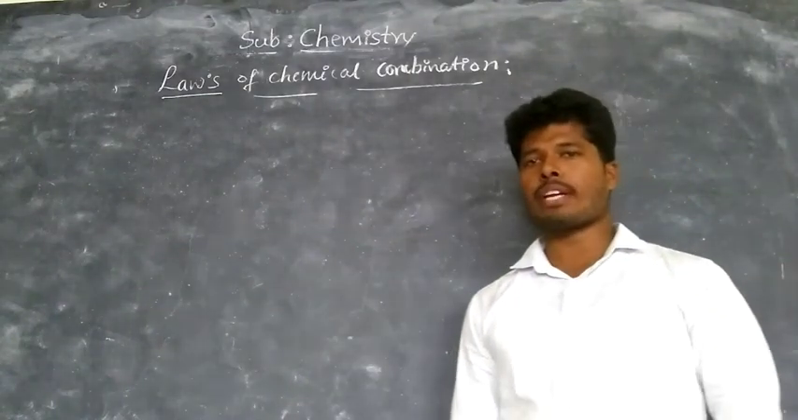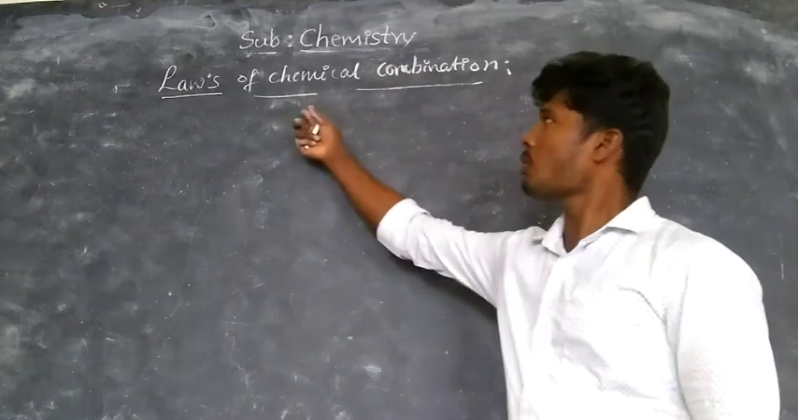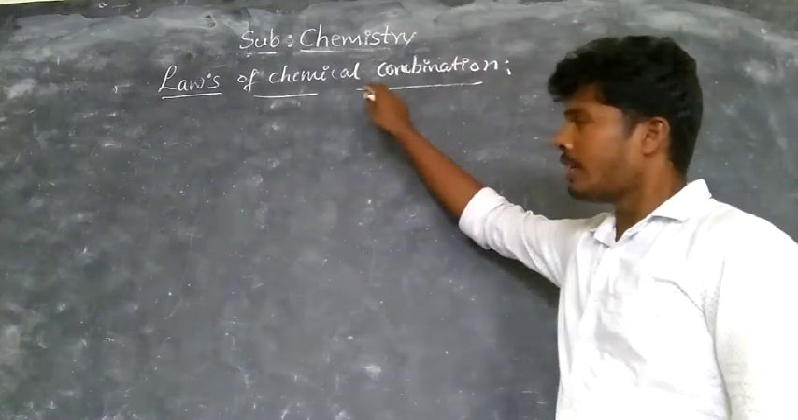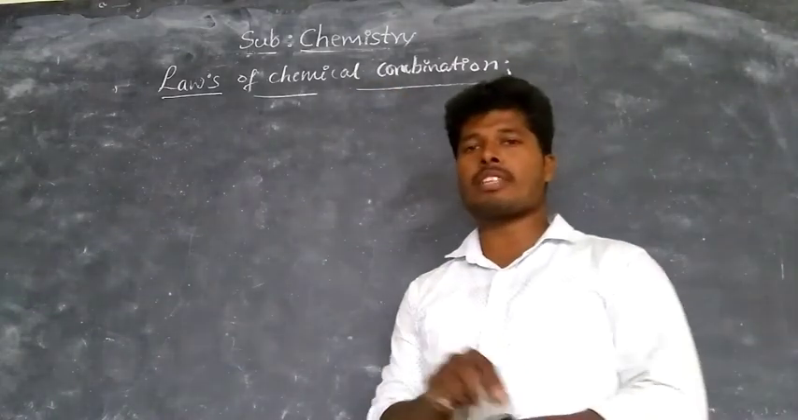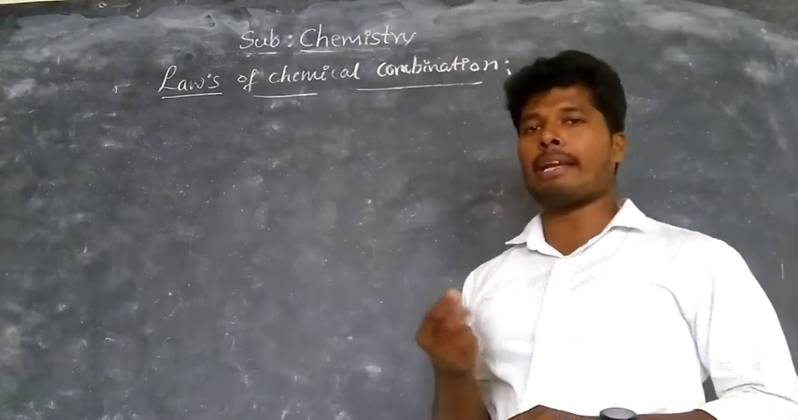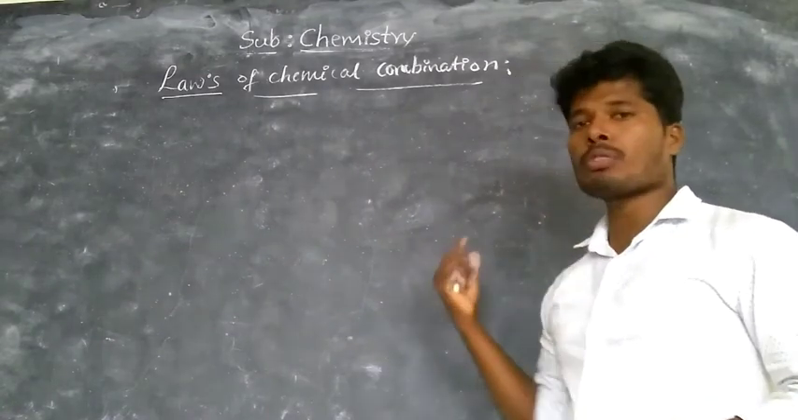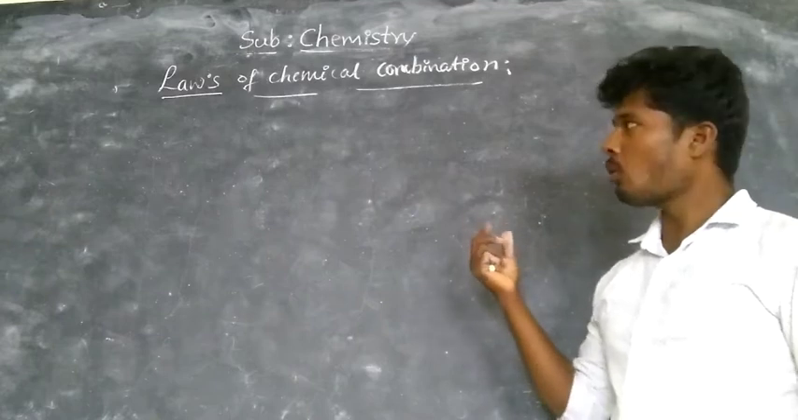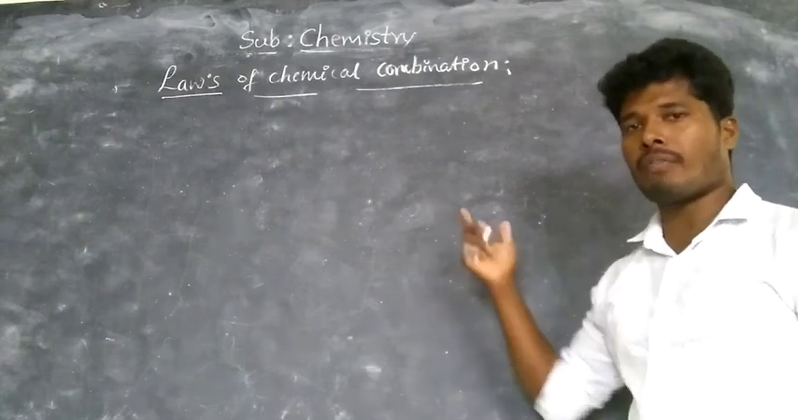In this class we are going to study laws of chemical combination. An element consists of atoms. Those elements combine together to form compounds, which is governed by five basic laws.